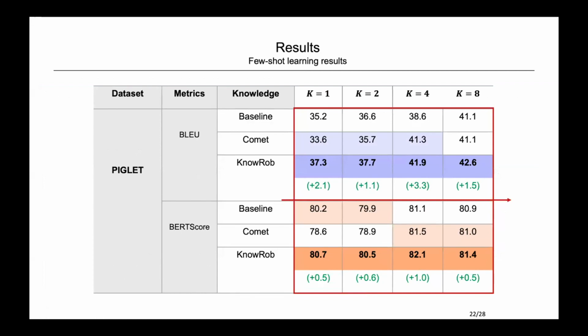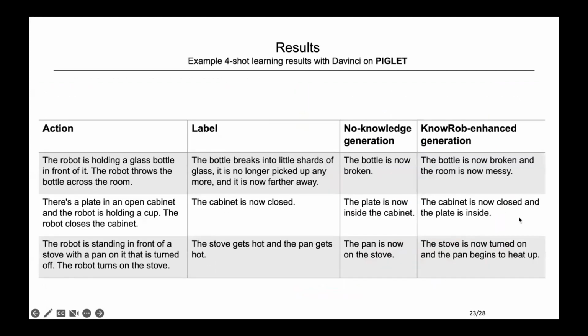There is an improvement of the BLEU score and the BERT score for all cases, but the increment is not so obvious. Here we show some examples of full-shot learning of the largest GPT-3 model, Da Vinci, on Piglet. The human annotations are usually short, but contain the most important effect information. The no-knowledge generations are short and relevant, usually explain the state changes of a single object, but tend to be impacted by things that occur in precondition descriptions but have nothing to do with the action.